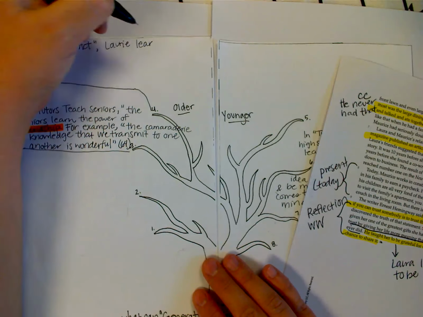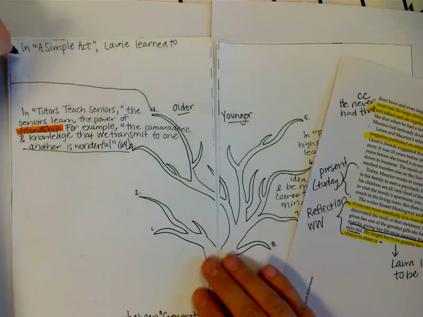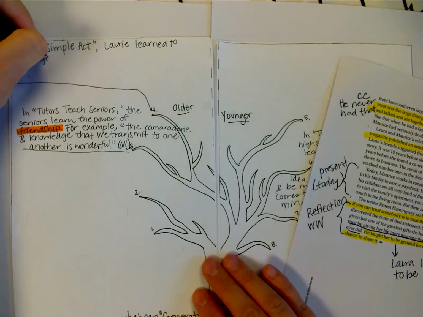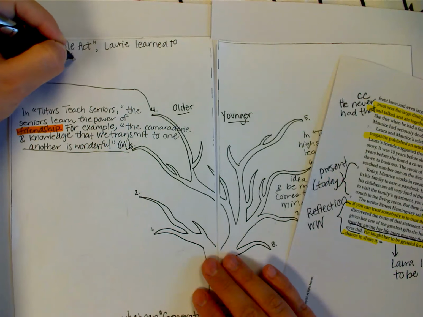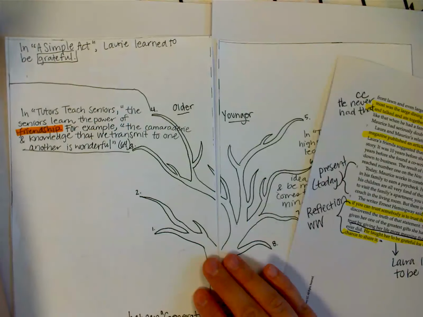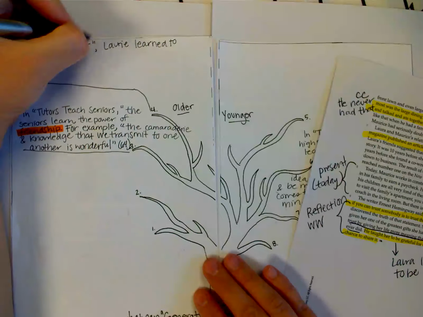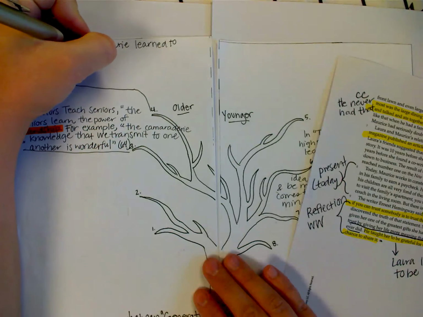learned to be grateful. Okay, and I'll box that off because I don't have a highlighter to highlight it in orange. So that's the title, that's the character, and this is what she learned. But now we need text evidence just like we did for here. So we're going to say, for example,